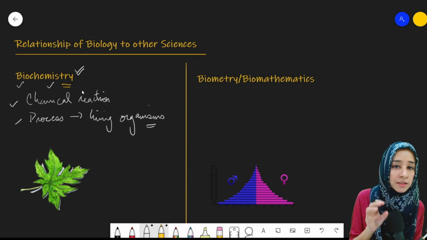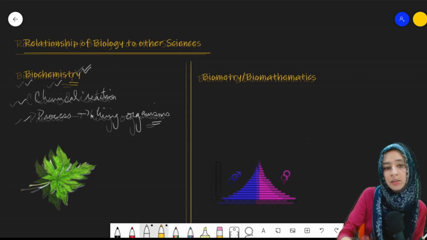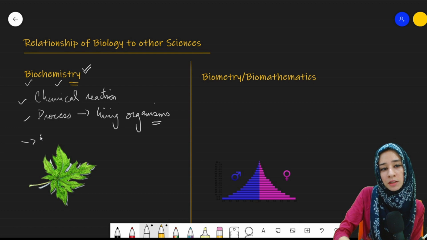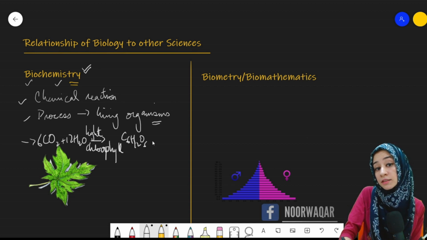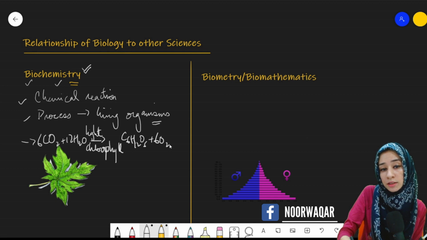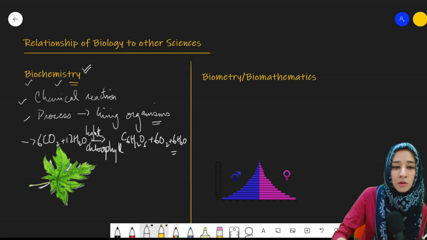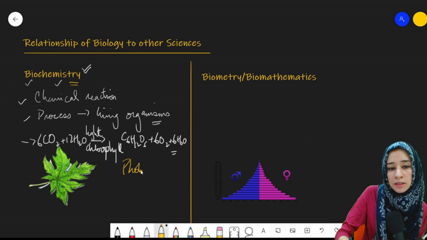I will give you the easiest example of photosynthesis. If we look at its reaction, it will be 6 carbon dioxide plus 12 water molecules in the presence of light and chlorophyll, which will give us C6H12O6, that is glucose, along with the byproducts oxygen and water, right? Now, this is the whole process of photosynthesis. What is the purpose of photosynthesis?